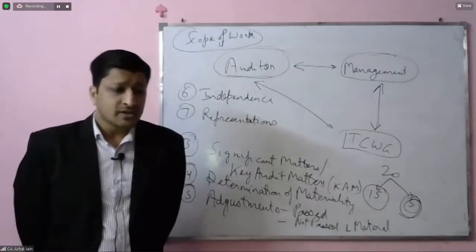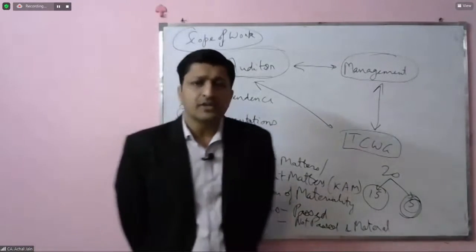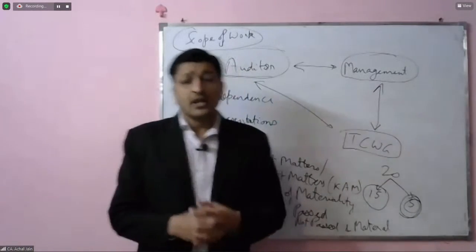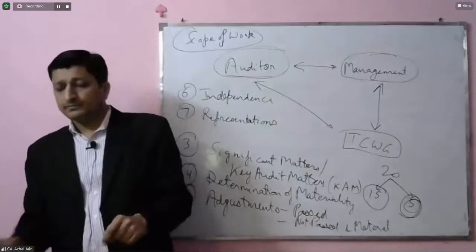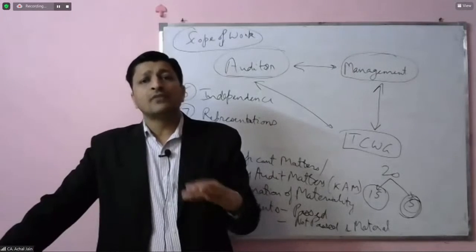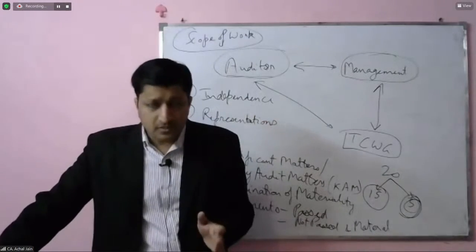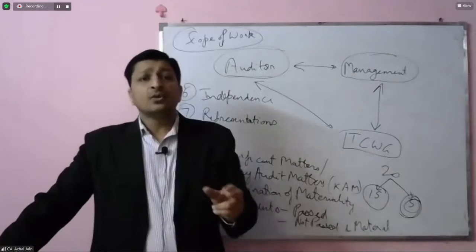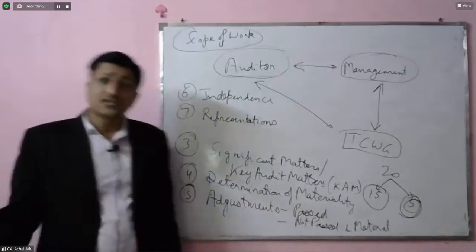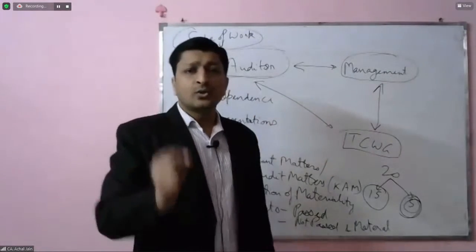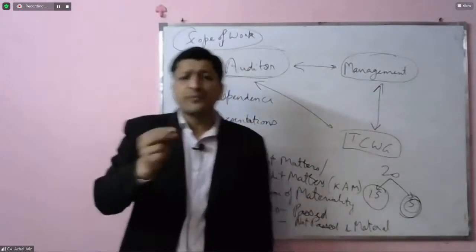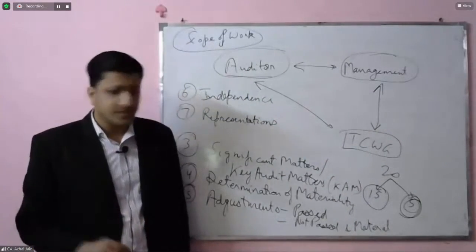And even though it's more of a documentation which flows from management to the auditor, and even though it comes when the auditor would have performed all the audit procedures, even though this is not considered to be conclusive, still this is considered to be of extreme importance in any audit. So let's briefly try to touch upon what we mean by representations.